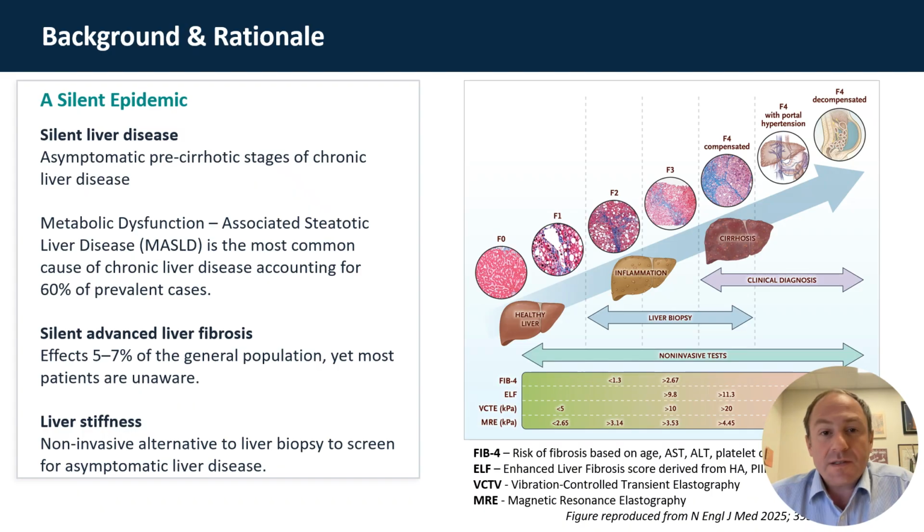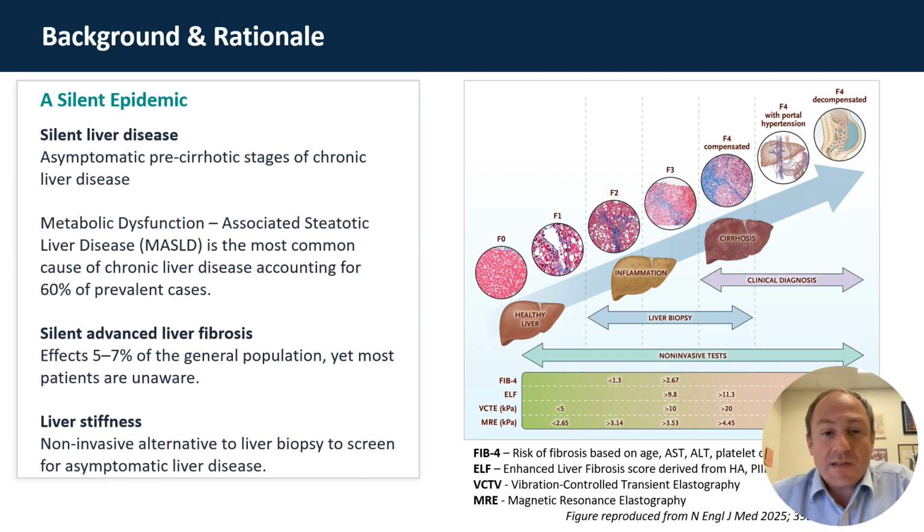Silent liver disease describes the asymptomatic, pre-cirrhotic stages of chronic liver disease. The most common cause of chronic liver disease is metabolic dysfunction-associated steatotic liver disease, or MASLD, which currently accounts for 60% of prevalent cases. Advances in screening tests over the past 2 decades have made the non-invasive screening and testing for compensated chronic advanced liver disease possible, and the results are impressive. In the general population, between 5 and 7% are affected, and the overwhelming majority are unaware that they're affected.